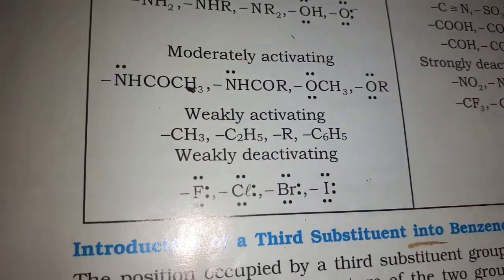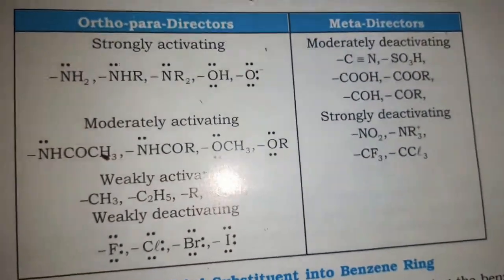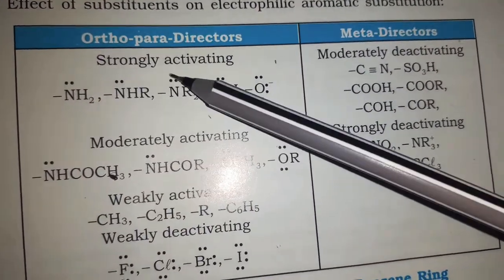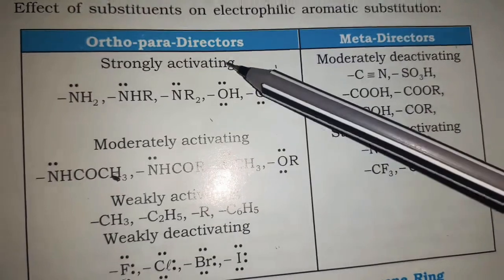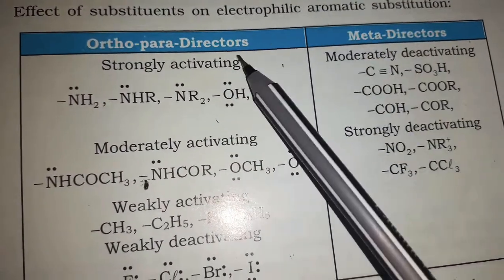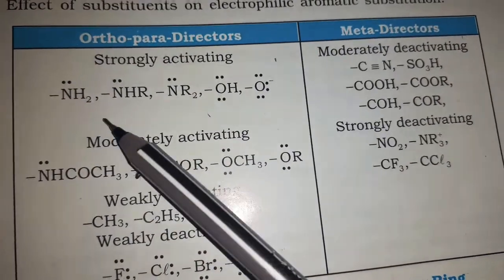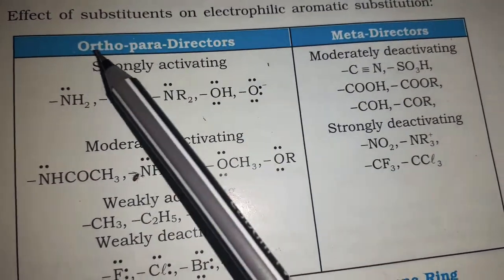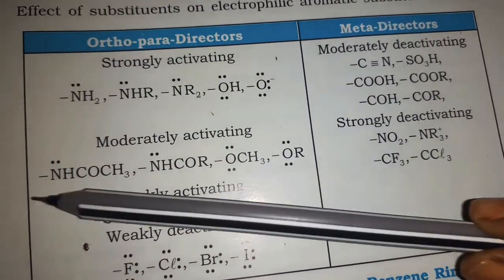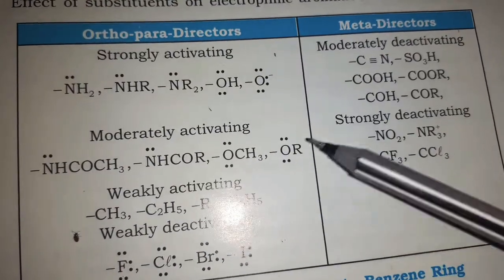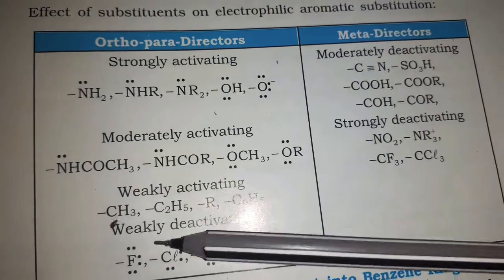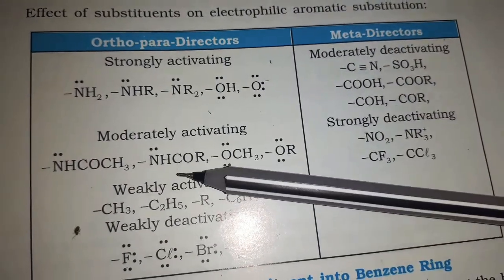Friends, try to remember the examples for these. According to our previous class discussion, we can easily identify the ortho para directors just based on the presence of a non-bonding electron pair. If you observe these, all these non-bonding electron pairs are present, so we can easily identify these as ortho para directors. Of course alkyl groups are exceptional to this. Already we discussed this, right?